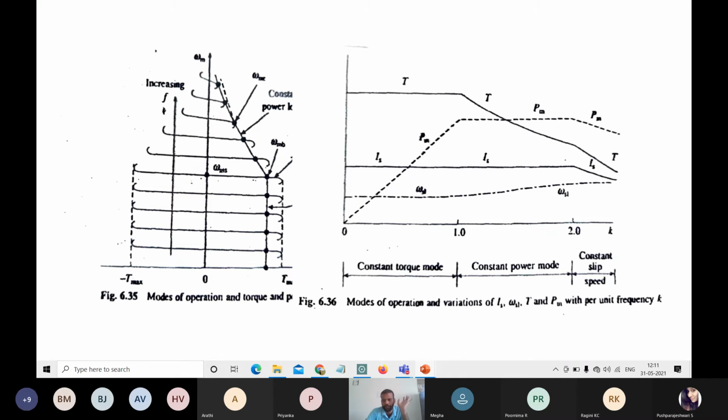Look here, the slip is varying, these triple dotted lines are varying. After reaching the maximum value, the torque goes on decreasing.